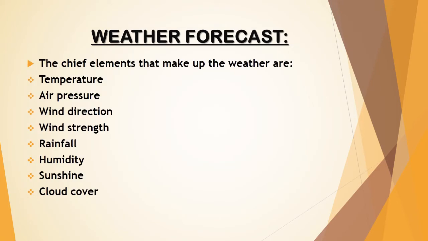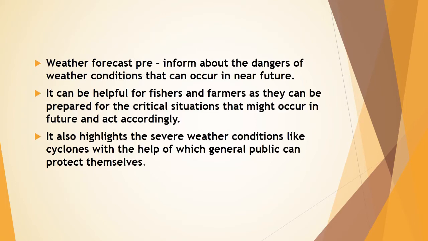There are 9 chief elements of weather forecast. They are temperature, air pressure, wind direction, wind strength, rainfall, humidity, sunshine and cloud cover. With the help of the weather forecast, humans can save themselves from the predicted dangers that might occur in future, and they can prepare themselves to have less damages, as well as they can take safety measures before a problematic situation takes place.